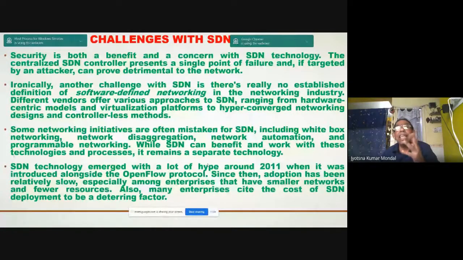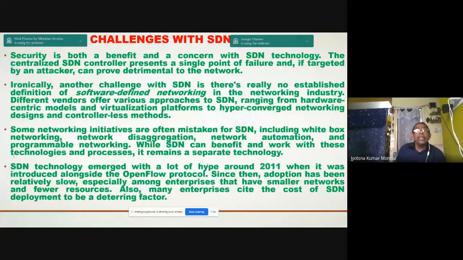Ironically, another challenge with SDN is that there is still no established definition of software-defined networking in the networking industry. Different vendors offer various approaches to SDN, ranging from hardware-centric models and virtualization platforms to hyper-converged networking designs and controller-less methods.